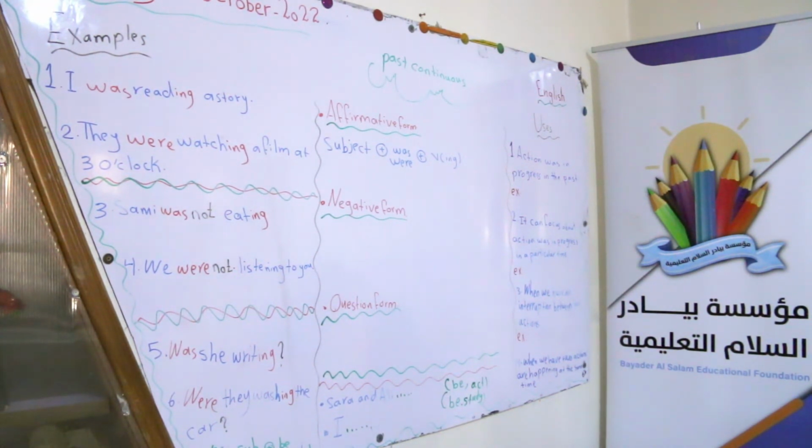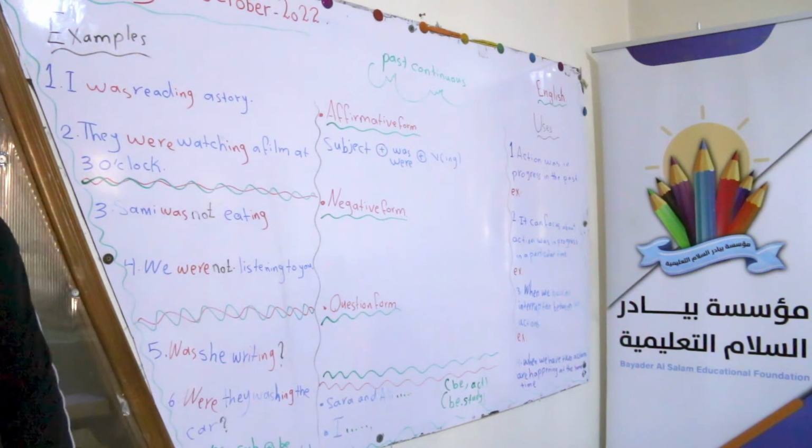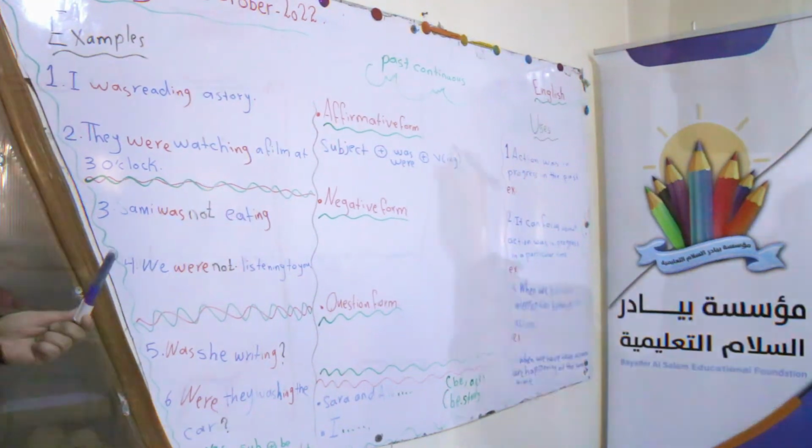Thank you very much. So we add not after was and were to have the negative form or negative sentence in past continuous. Sammy was not eating. We were not listening to you. Now we will conclude the form or the rule. Who can write it on the board? Yes, Shara, come here and write the rule on the board.